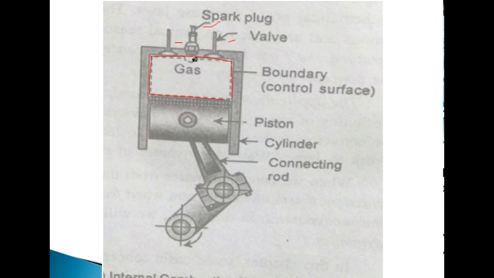So when the fuel is burned here, it will apply some pressure over the piston, and because of this pressure, this piston will move. And when this piston moves, definitely this crank will start rotating. So we can say the power or the energy of this gas is being converted into the mechanical energy or the work. So there is a transformation of energy in this case also.